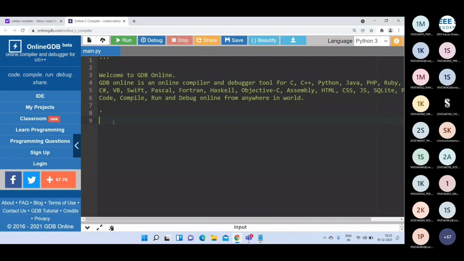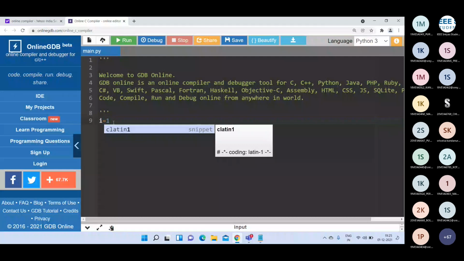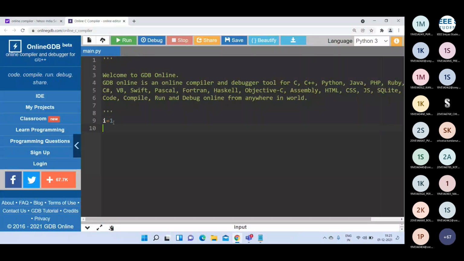In order to print the numbers from 1 to 10, we have to use one variable, I. I is equal to 1. I am taking one variable I and storing 1 in it because I want to print the numbers from 1 to 10.